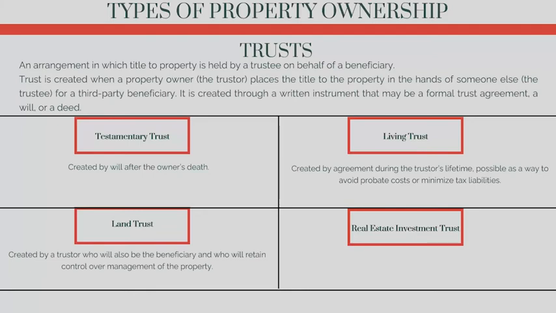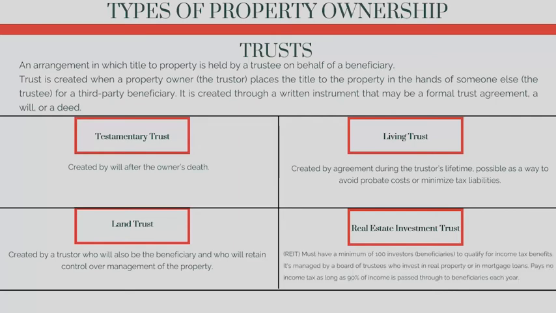Real Estate Investment Trust, also known as REIT, must have a minimum of 100 investors, beneficiaries, to qualify for income tax benefits. It's managed by a board of trustees who invest in real property or in mortgage loans. It pays no income tax as long as 90% of income is passed through to beneficiaries each year.